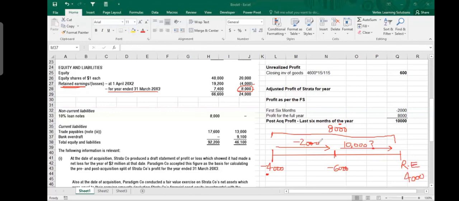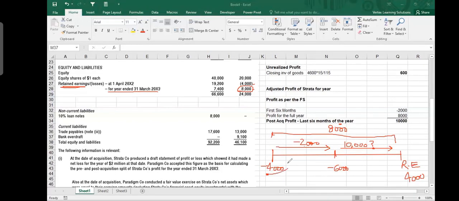It's like the mathematics. You started your year with minus 4 million. You made a profit of 8 million. So your closing retained earning should be 4 million. You should not be thinking that minus 4 and 10, it should be 14. It is not 14. 8 million is the profit for the year. So when I know that 8 million is profit for the year, 2 million I made a loss. It means that here it was 10. So 10 minus 2 gives me 8.